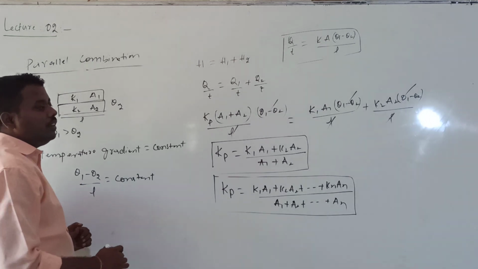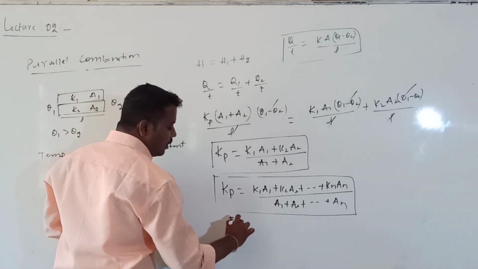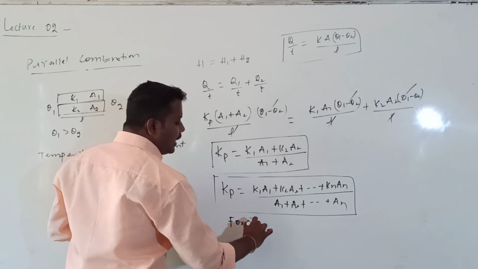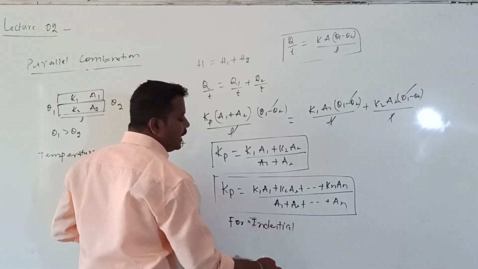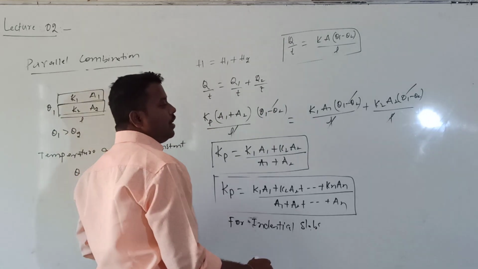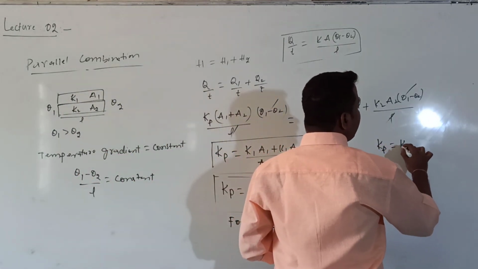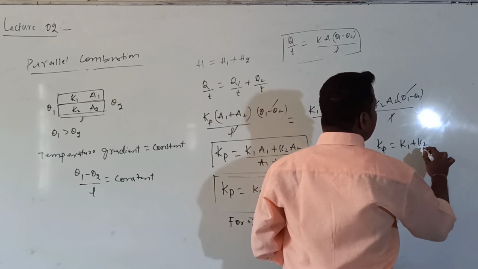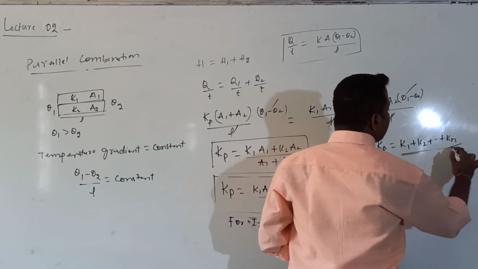For example, if the slabs are of the same area, can we call them identical slabs? For identical slabs, what is the formula for Kp? Kp is given by K1 plus K2 plus K3 and so on up to Kn, divided by n.